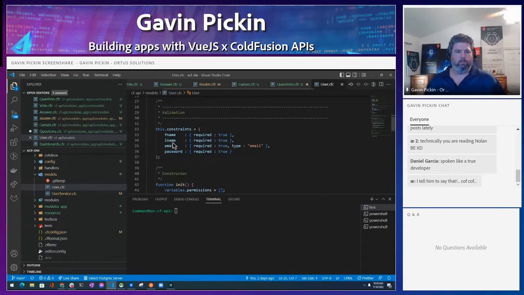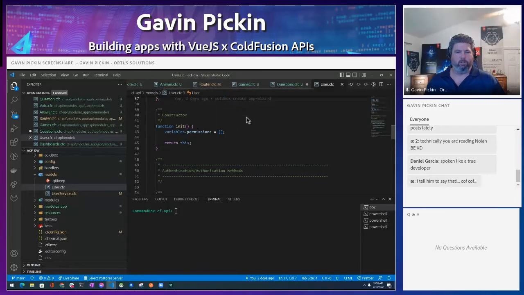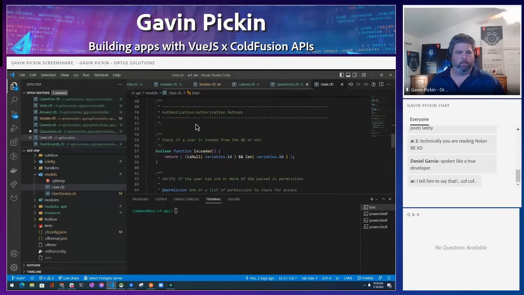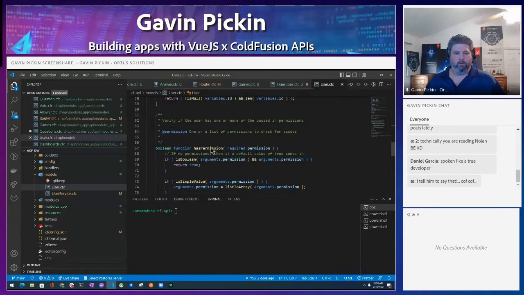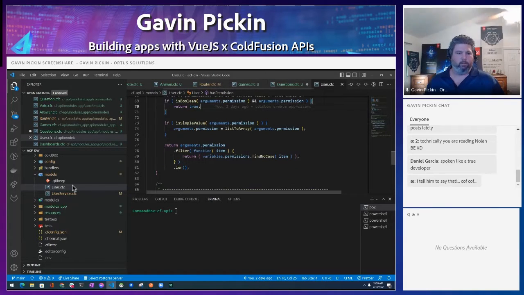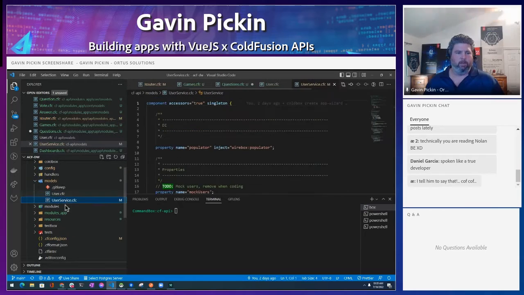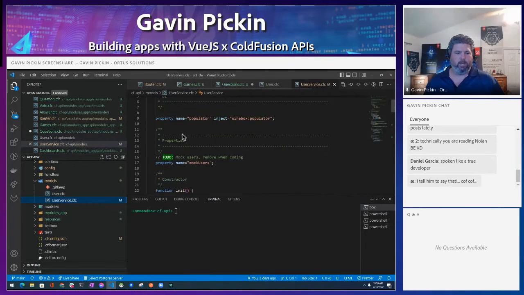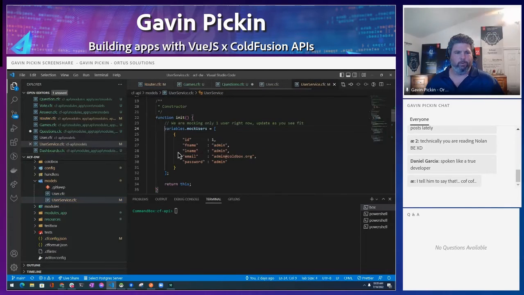We have some constraints on what makes a good user, and this is just a sort of cookie cutter template for you. There are a couple of permissions in here, like has permissions, which is something CB Security needs to see if someone has permission to do something or not. This is the little sample that comes with the REST app. Under user service, when you ask for a user, there's this little mock user. We create this mock user so you don't even have to connect to the database to try out this template. This template's going to have a user that you can use, and we can fire it up.